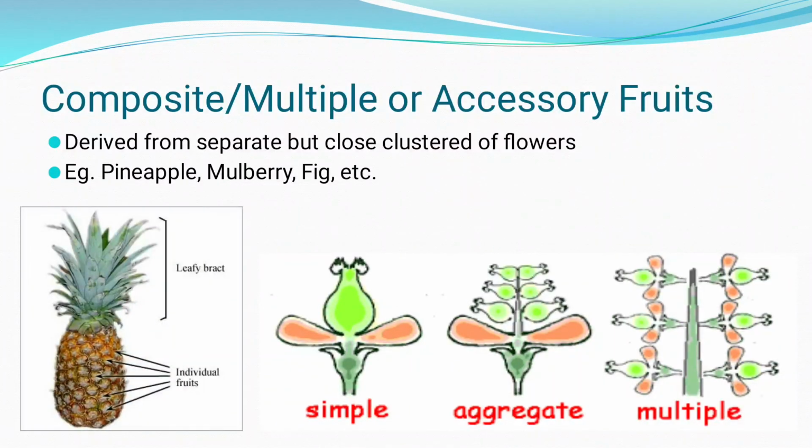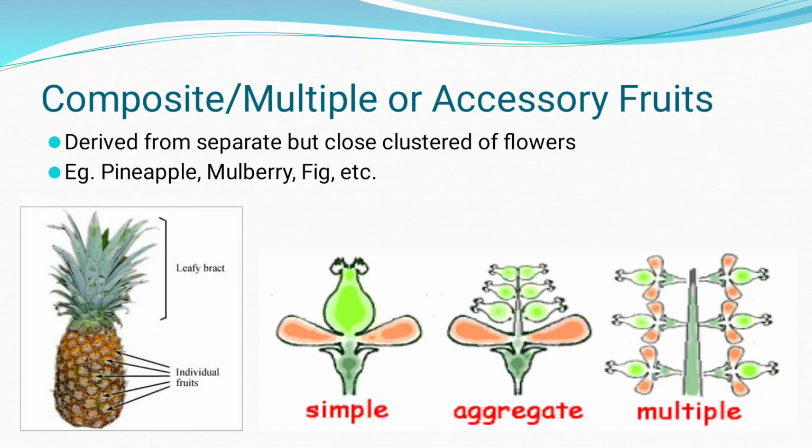Then multiple fruit or accessory fruit. They are derived from separate but closely clustered flowers. It is a complete inflorescence which converts into a single fruit. That's why it is called a composite fruit. There is a cluster of flowers which develops into a single fruit. Such a fruit is called a composite fruit. Examples are pineapple, mulberry, fig.